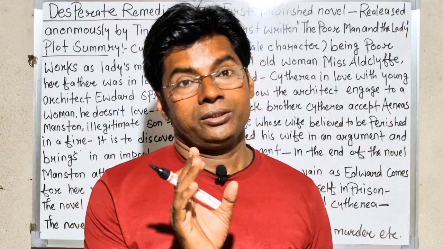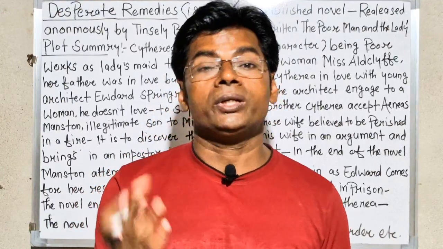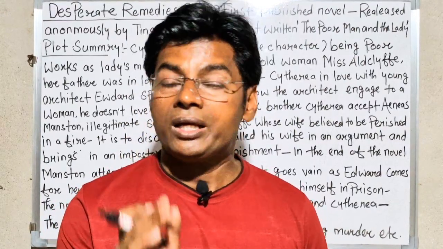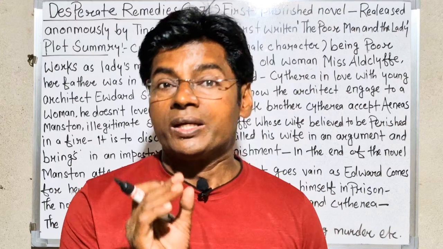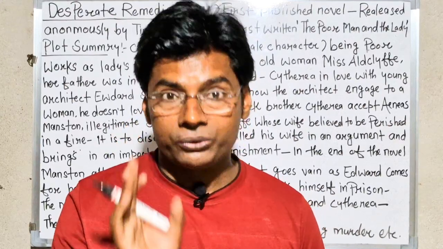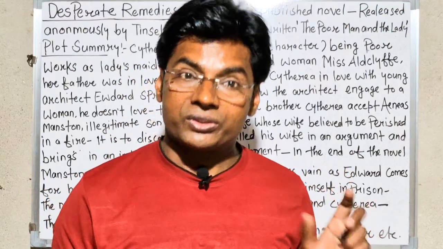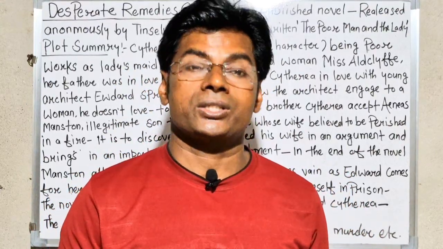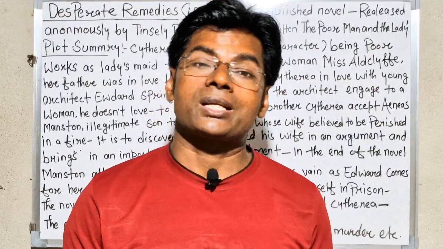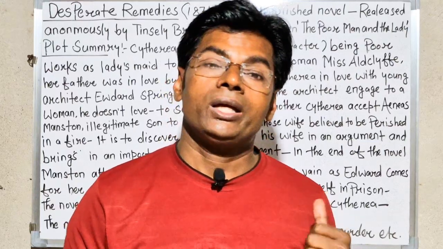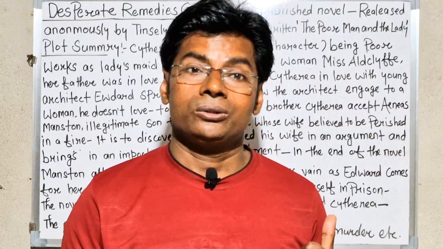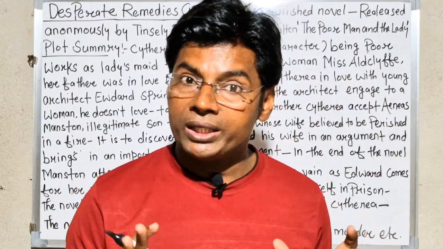The lady she becomes attendant to is not a normal kind of lady, old as well as senile. She has mental issues. But since Cytherea is in need, she needs to support her sick brother, so she is left with only one choice, that is to accept the job of an attendant to a mentally abnormal lady.